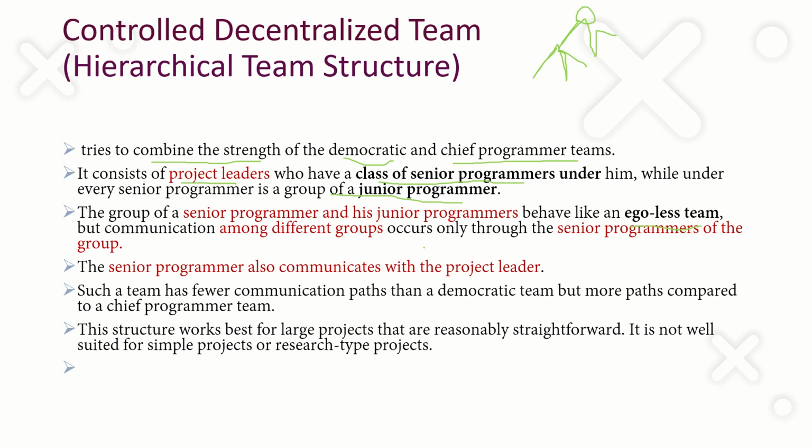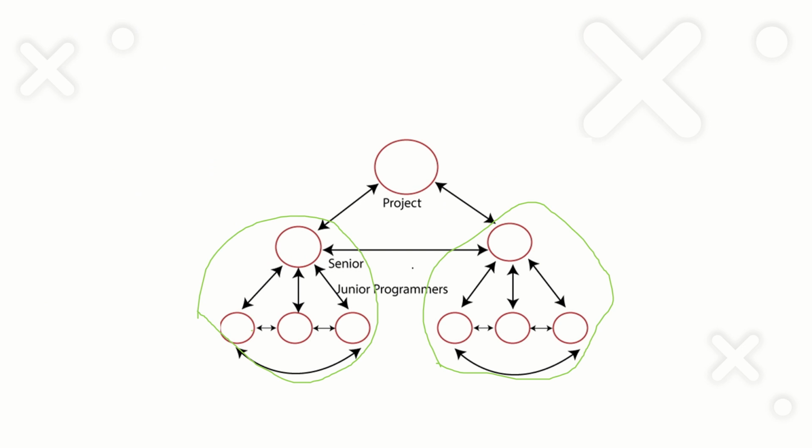Between different groups the senior programmers have to communicate, and in the same manner the senior programmer has to communicate with the project leader also. The junior programmer cannot communicate directly with the project leader. He has to communicate with the senior, and the senior will communicate with the project leader.